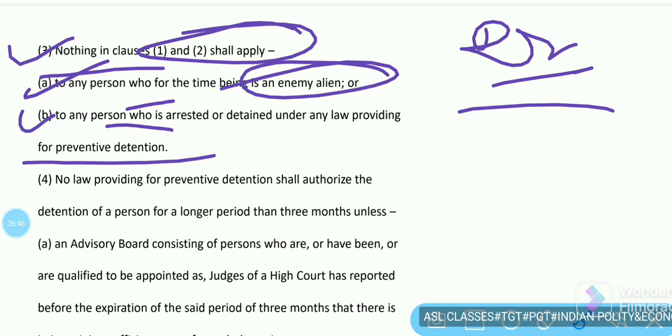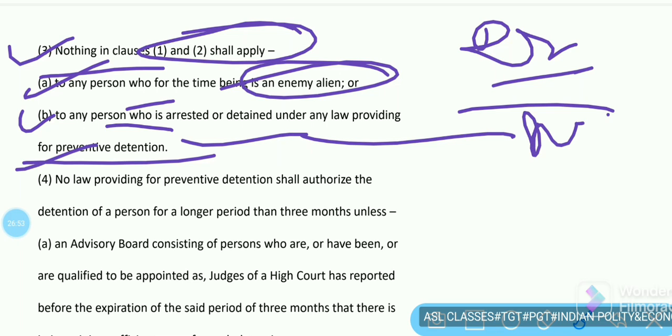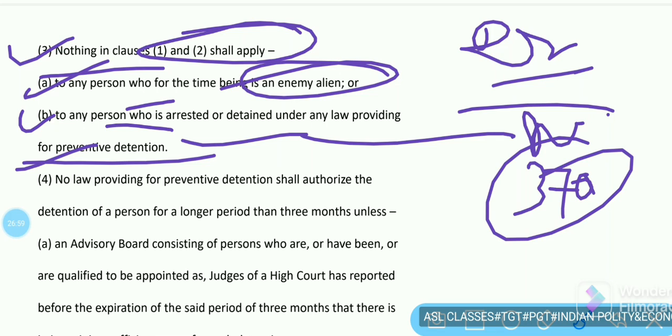Preventive detention was used at the time when the government of India removed Article 370 from Jammu and Kashmir, that is, the special category provision given to Jammu and Kashmir earlier. Now that was removed. At that time, that was the preventive detention at that level.